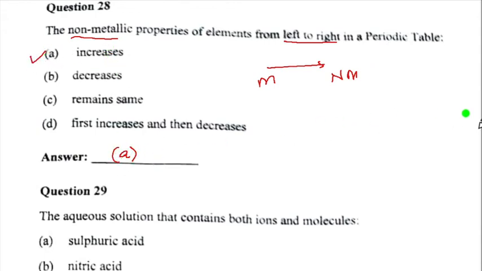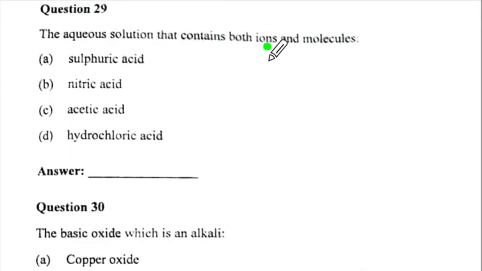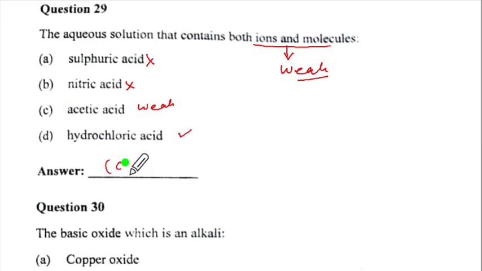Okay, let us look at question 29. Aqueous solution that contains both ions and molecules. Both ions and molecules means it is a weak electrolyte. Now sulfuric acid is strong, nitric acid also strong, acetic acid is weak, hydrochloric acid also is strong. So the correct option is the organic acid, which is a weak electrolyte.